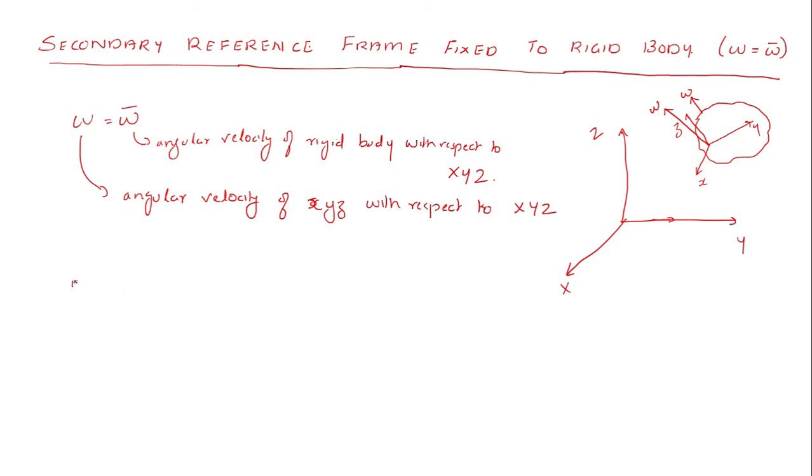There are 2 points here. The angular velocity of the moving frame small xyz with respect to the capital XYZ is equal to the angular velocity of the rigid body with respect to the capital XYZ. That is one concept. Or in other words, the small xyz frame is embedded in the rigid body.